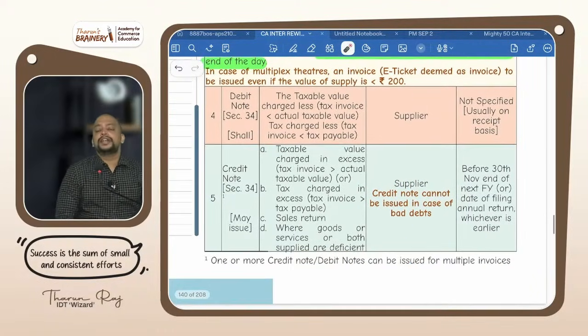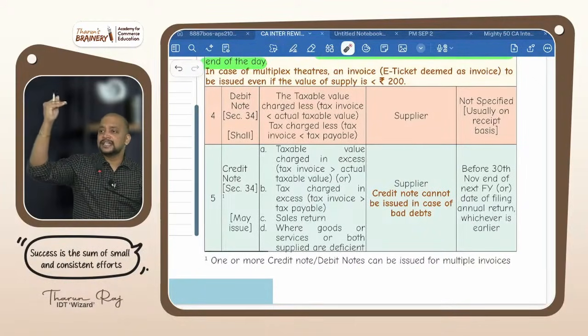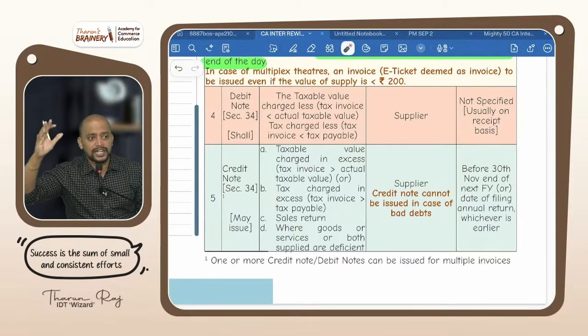Then look into the next one, debit note and credit note, that is given in section 34. So when debit note, when credit note, already you know, whenever there is an increase in the invoice value or tax, what is the name of the document? Debit note.